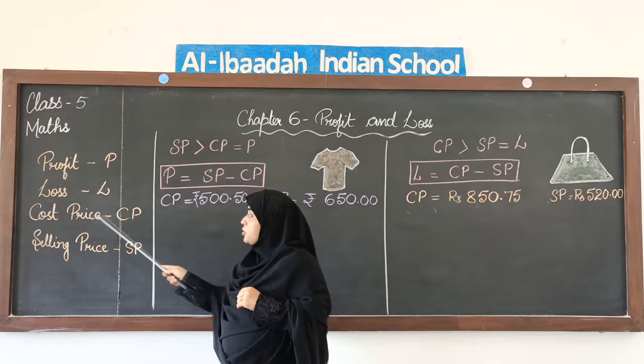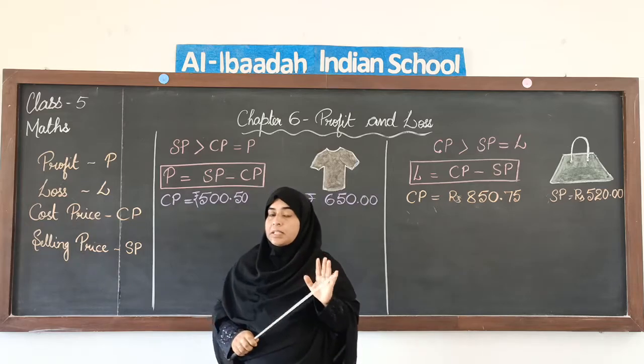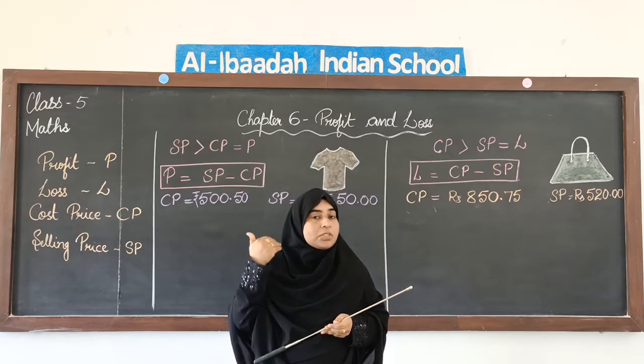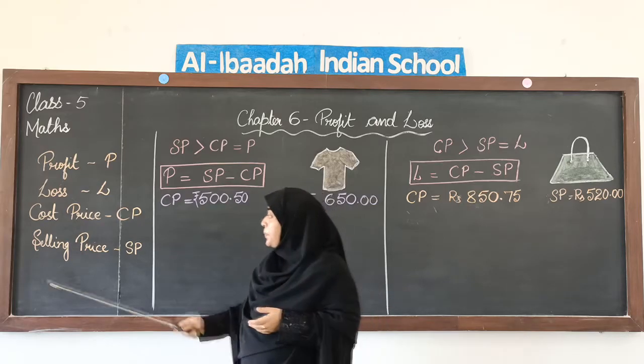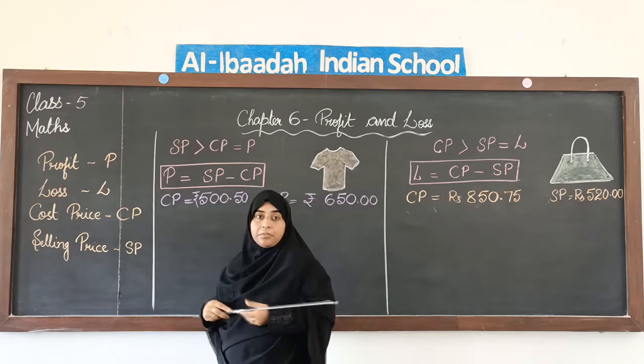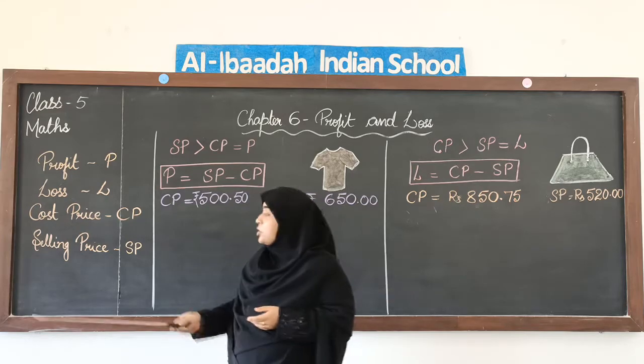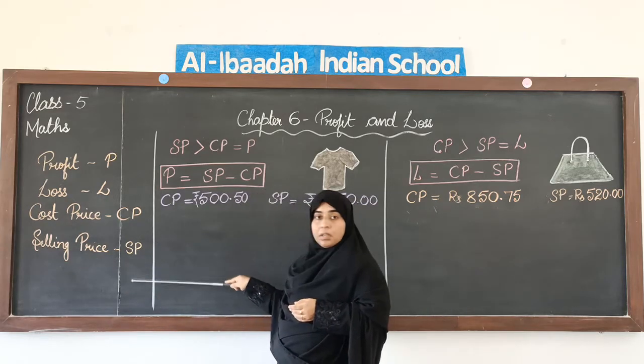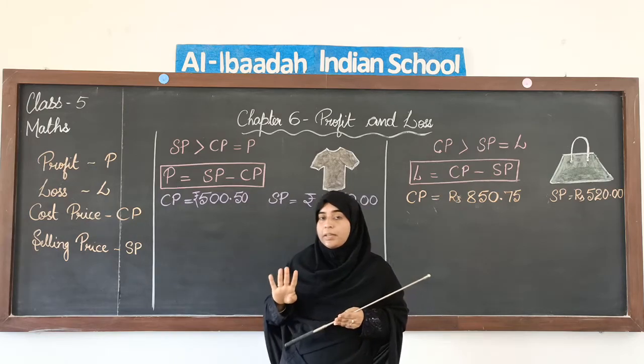So the cost price of your sofa set was 500 rupees. When you plan to sell it off, the money for which you are selling it is your selling price, and we use SP. So the selling price was 400 rupees.